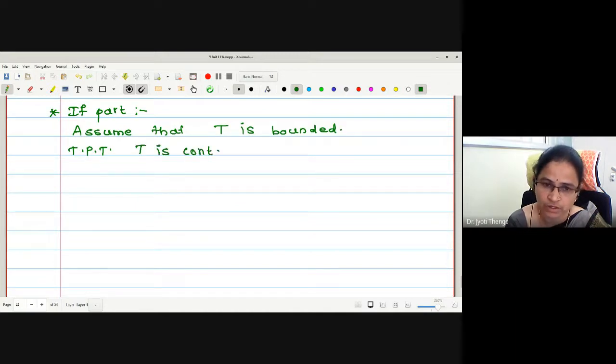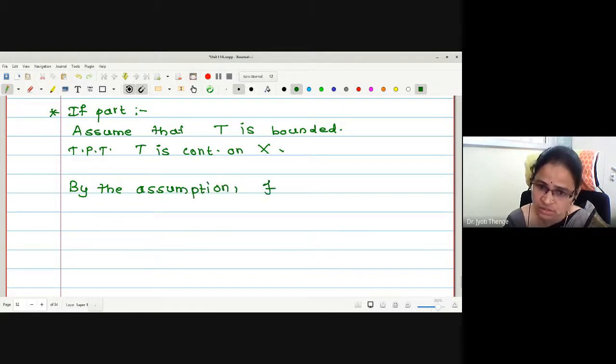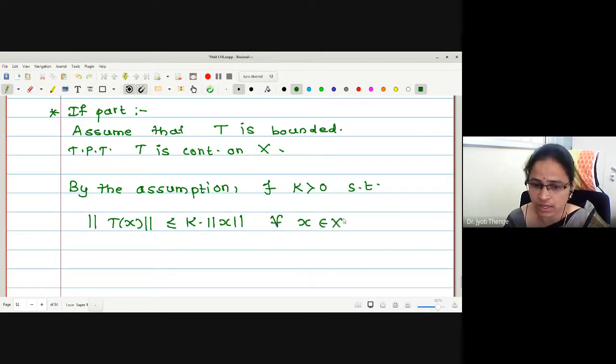T is continuous on X. This is the assumption. This is the aim to prove. Let us write the definition of function T is bounded by the assumption. What does the definition say? There exists a positive constant K greater than 0 such that norm of T of x is less than or equal to K into norm of x for all x in X.